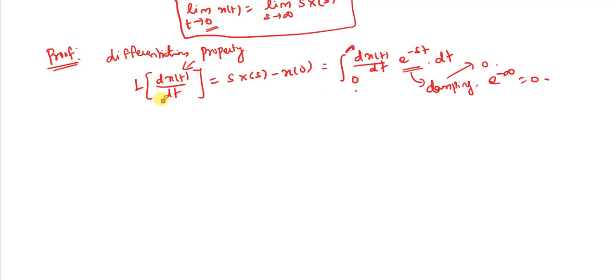This term is equal to 0 whenever my time approaches infinity. Here the integral limit is with respect to t only. Okay, no issues. Therefore s into X of s minus x of 0 is equal to 0.